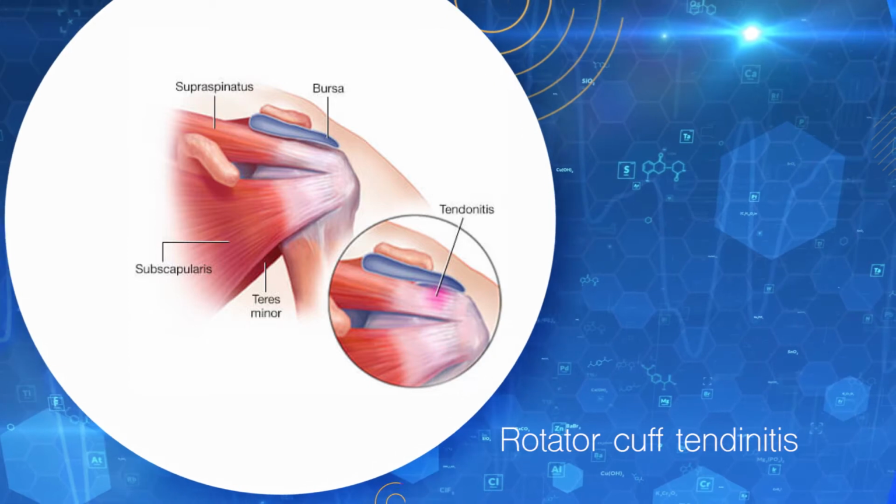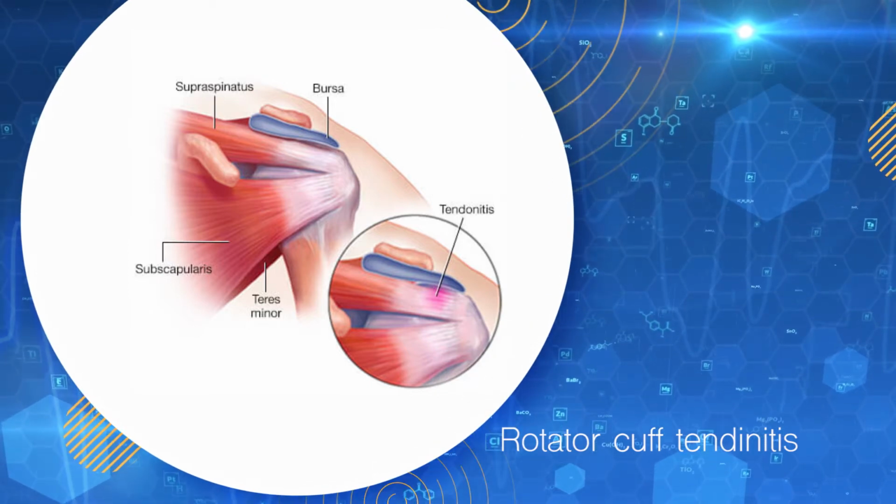First I would like to describe what a tendinitis is. Most of the muscles in the body go and attach to the bone as a small tight structure called a tendon. This tendon can get inflamed or become swollen, and this is called tendinitis. For rotator cuff tendinitis, the most common reason is impingement.